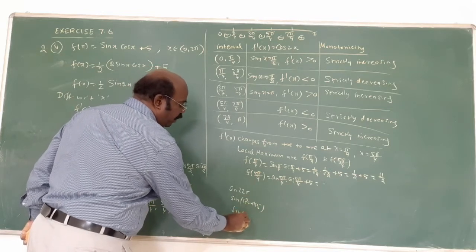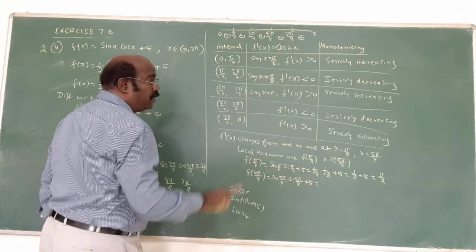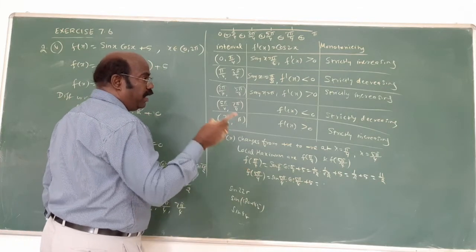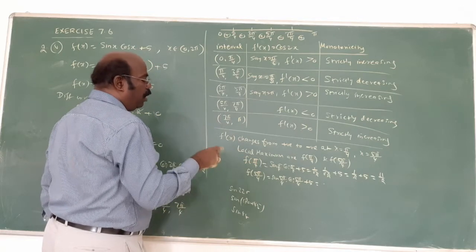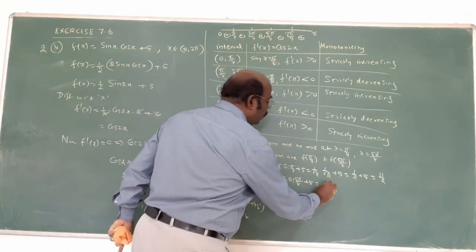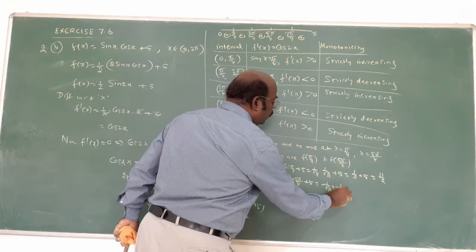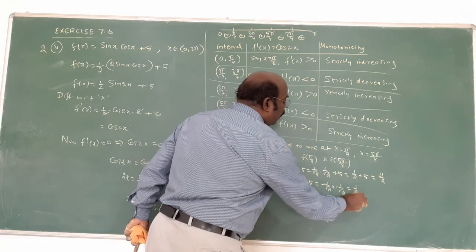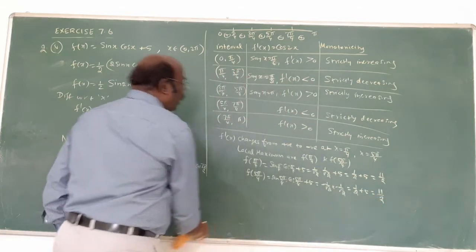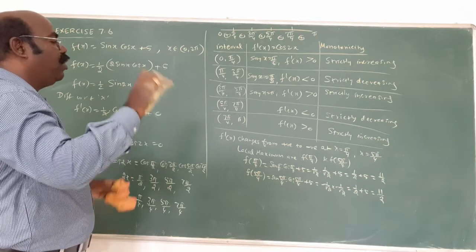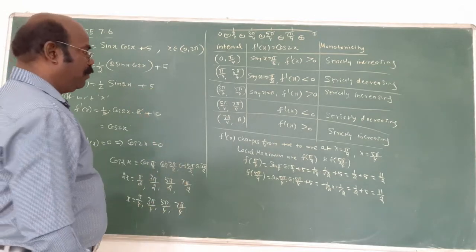Sin only 45. 180 plus, which quadrant? Third quadrant. A, S, T, C. T only positive. So minus 1 by root 2. Here minus 1 by root 2 again. Therefore, 1 by 2 plus 5, the same answer will come. Am I right? The local maximum value is 11 by 2. Over.